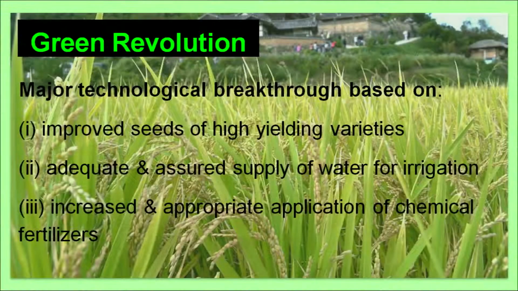As the name suggests, it refers to increased production of some of the crops, and it means a major technological breakthrough based on, one, improved seeds of high yielding varieties; second, adequate and assured supply of water for irrigation; and third, increased and appropriate application of chemical fertilizers. So, these three points were taken care of while increasing the productivity of the crops, and some of the major crops involved in green revolution were wheat, and to some extent rice also.